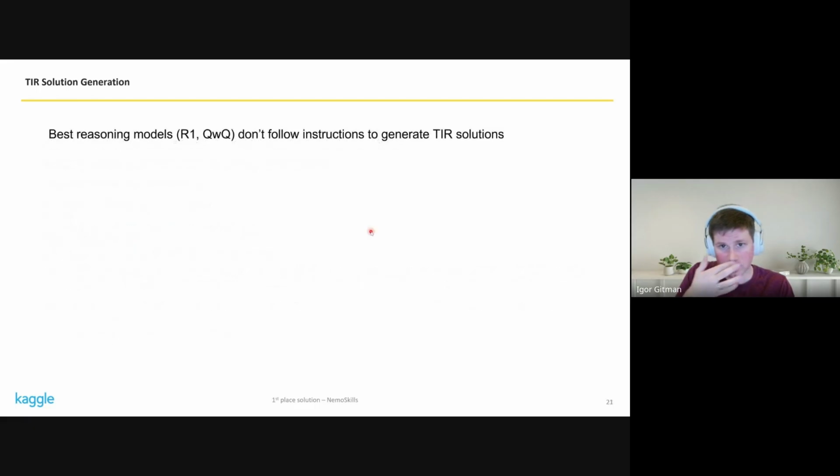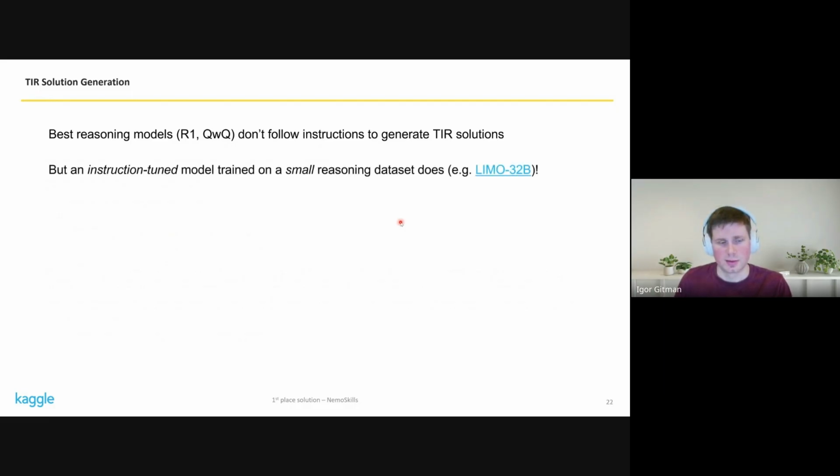So it turns out that it's actually not that simple to do this. The reasoning models that we had, R1 and QWQ, are really hard to just prompt into generating such solutions. So we did a lot of tries, we tried to instruct them, show examples and so on. It didn't really work for us. So what we did instead is we took an instruction-tuned model that was trained on a very small reasoning dataset.